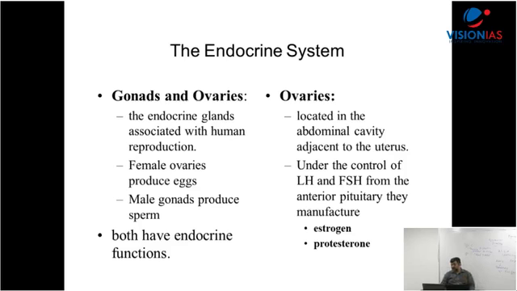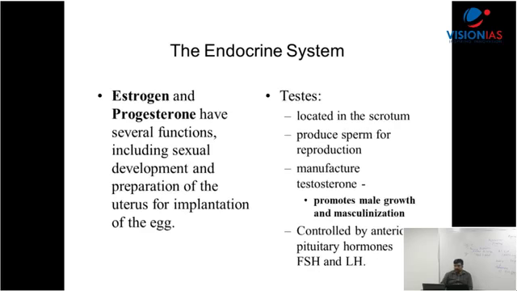Now what is very important? Estrogen and progesterone, the female sex hormones. Both have several functions, including sexual development and preparation of the uterus for implantation of the egg, and the secondary sexual characteristics. This happens in females.